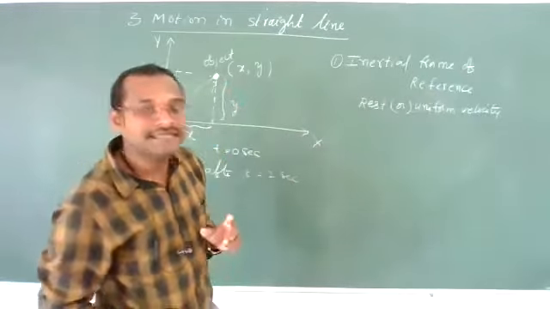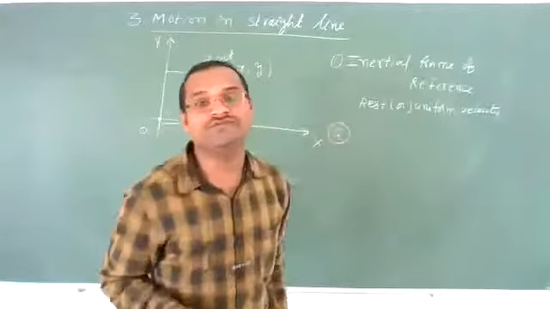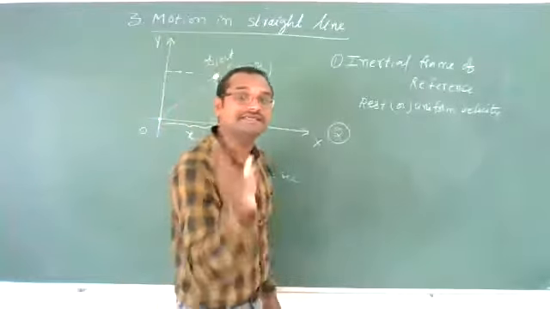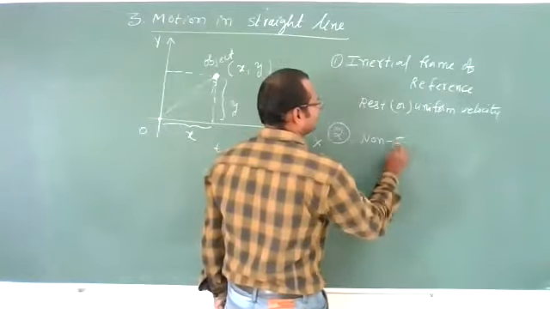But if it is not moving with uniform velocity, if it moves with some acceleration, then that type of frame of reference is called a non-inertial frame of reference.